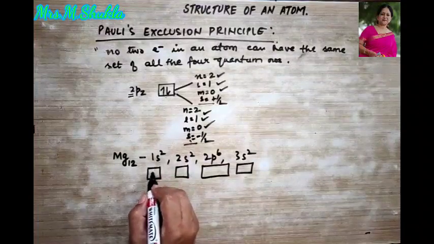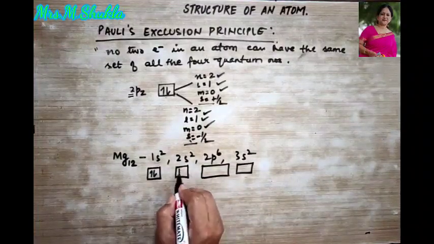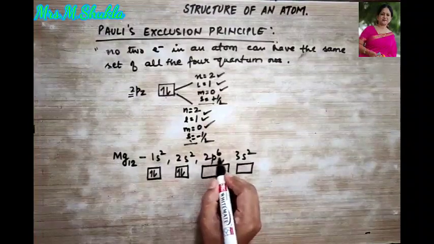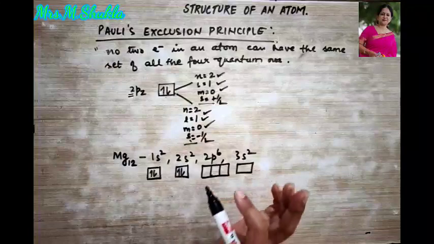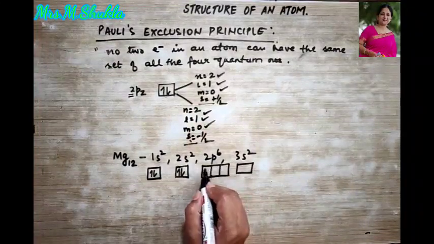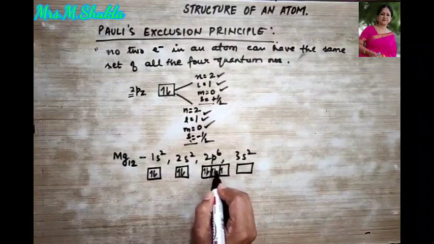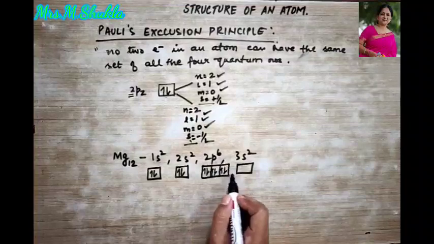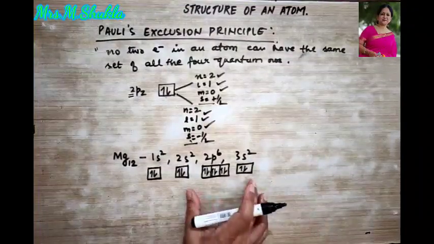So it will have 2 electrons in 1s2, 2 electrons in 2s2, and in 2p we already know that p has 3 orbitals. So it says 2p6: 1, 2, 3, 4, 5, 6. 2p6 and 3s2.